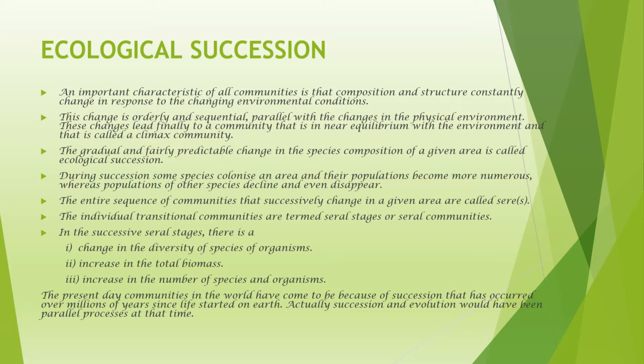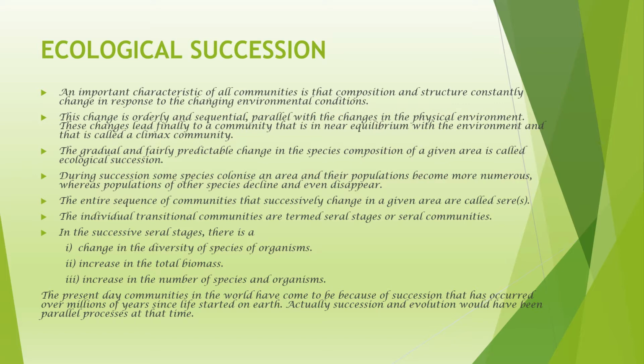During succession, some species colonize an area and their population becomes more, whereas populations of other species decline and even disappear. The entire sequence of communities that successively change in a given area are called sere. The individual transitional communities are called seral stages or seral communities. In the successive seral stages, there is a change in the diversity of species of organisms, an increase in the amount of biomass, and an increase in the number of species and organisms.